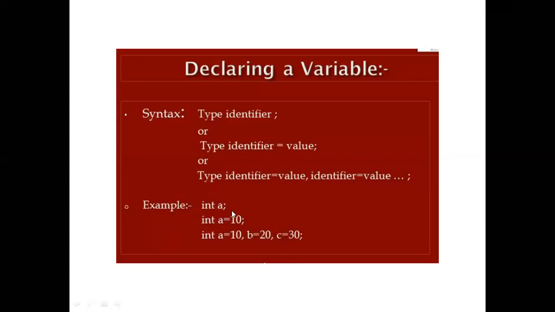Integer means the data type, a is the variable name, and you assign the value 10 directly. It is fixed, but you are assigning directly to the identifier. Similarly, if there are 1, 2, 3 or other number of variables, you can assign A is equal to 10, B is equal to 20, C is equal to 30. In this manner, you can assign the value directly to a number of variables, similar to C or C++. So it is not so difficult.